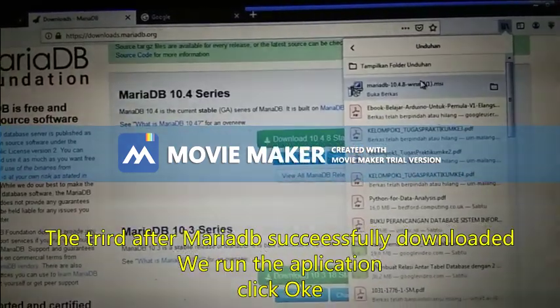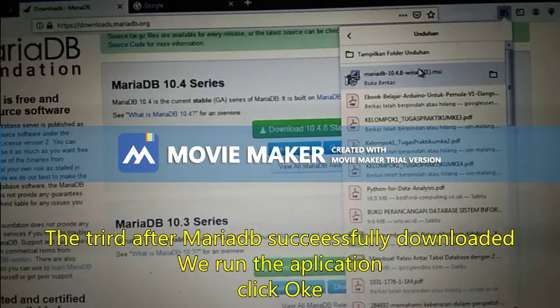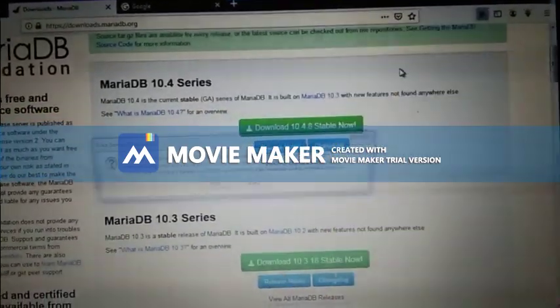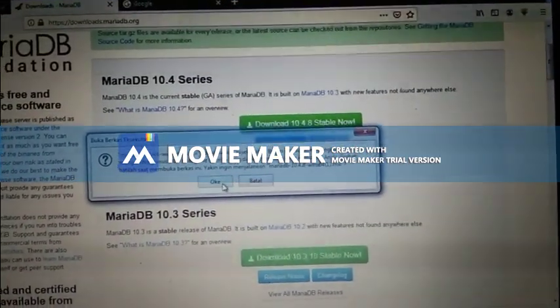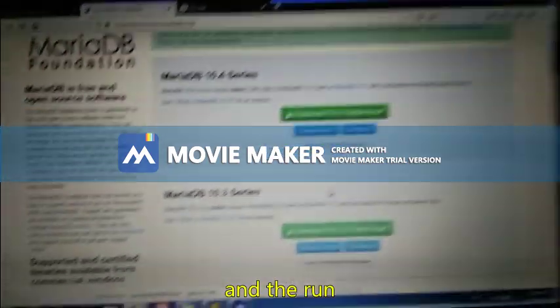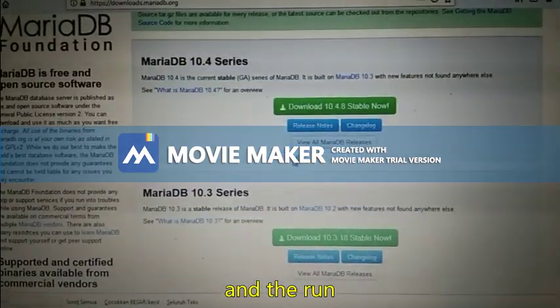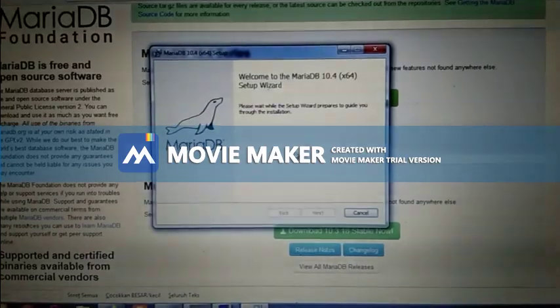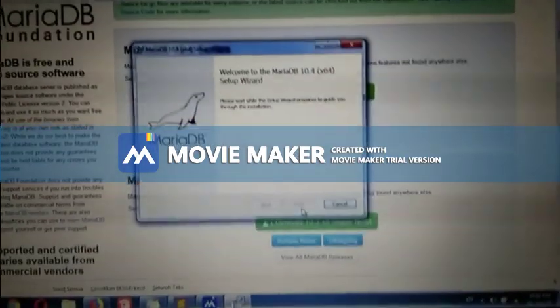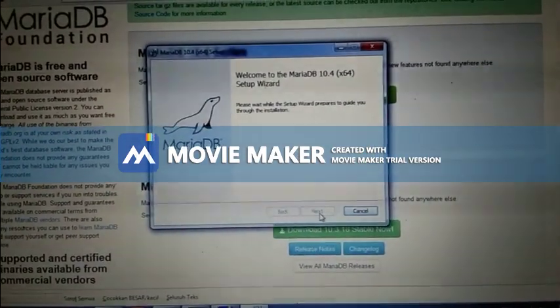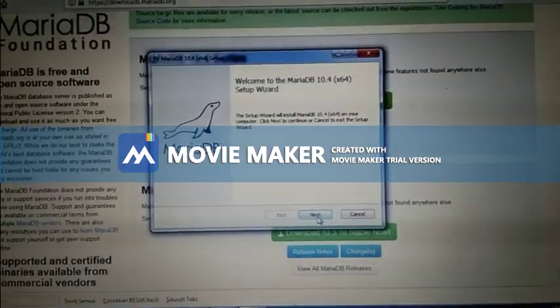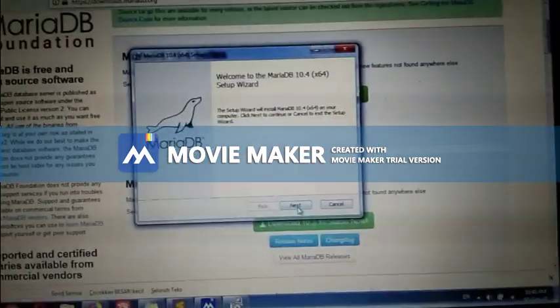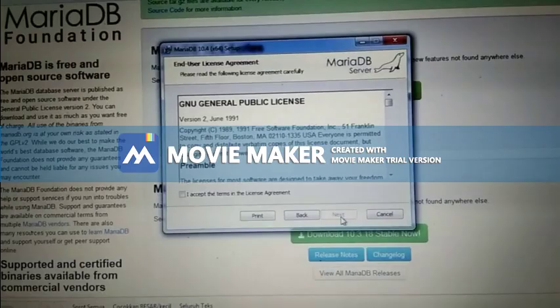The third, after Mariadb successfully downloaded, run the application. Click OK. Click run in here. And wait to download. And click next button.